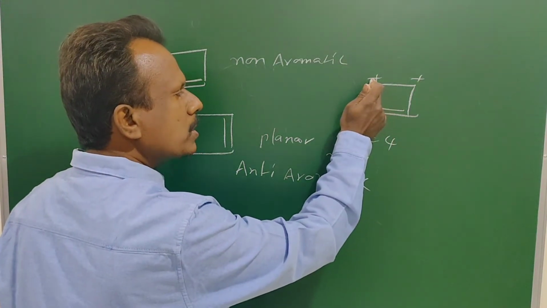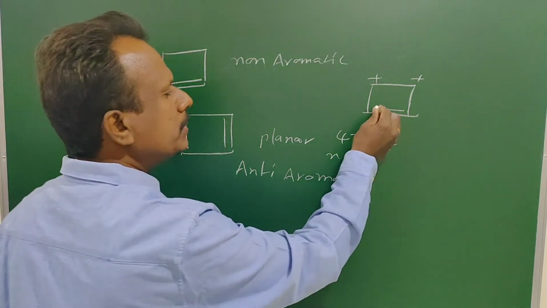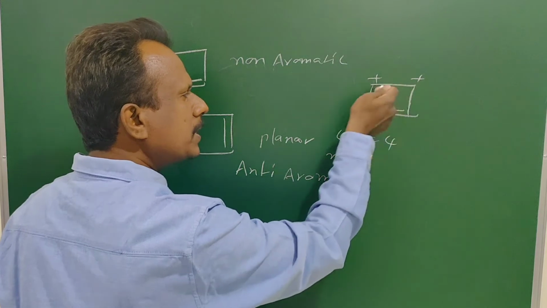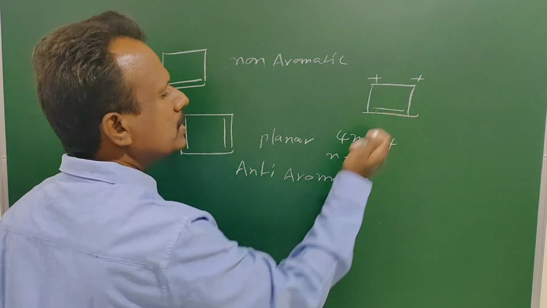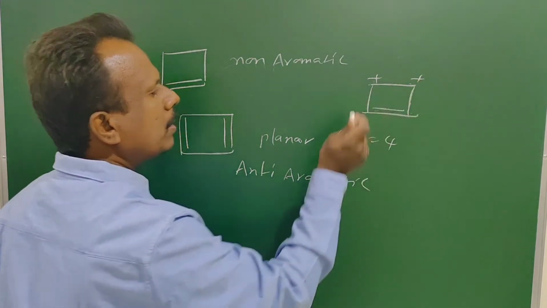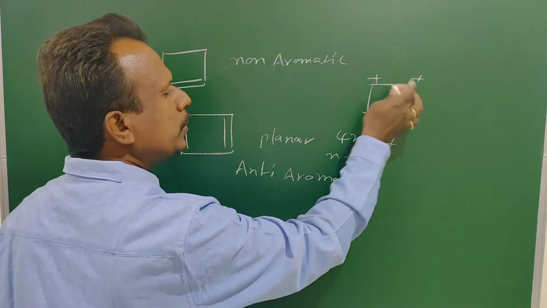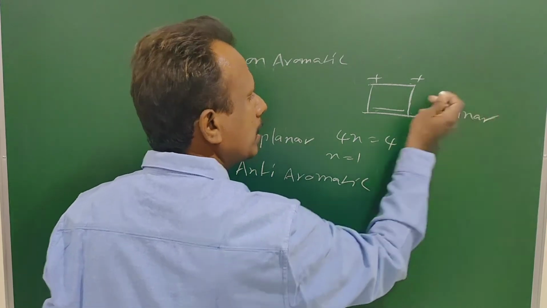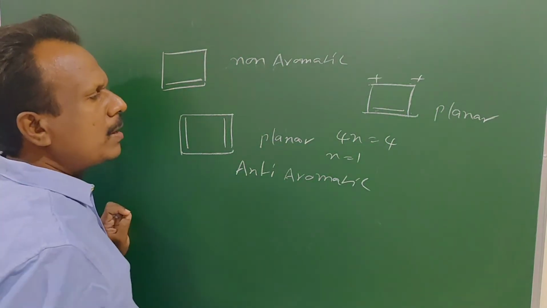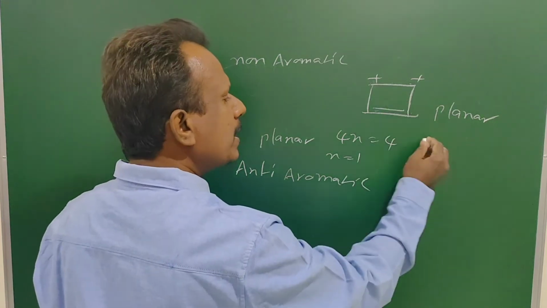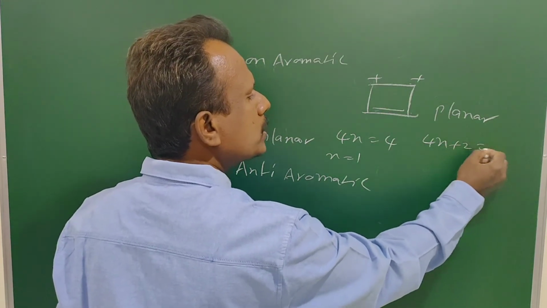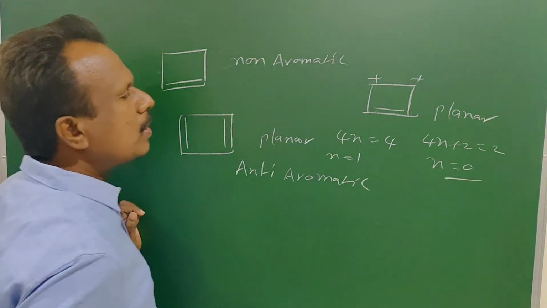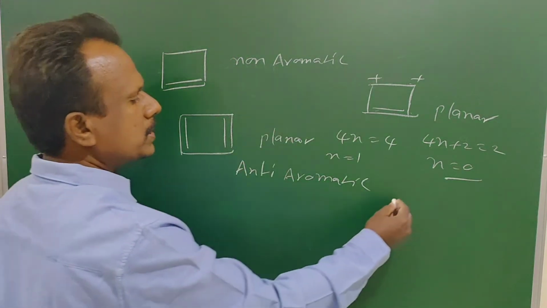Here, the positive charge is delocalized due to shifting of the pi bond. So these two charges are in resonance. Each atom is sp2 planar, since C plus is always sp2 planar. It is a planar dipositive ion and it obeys the Hückel rule: 4n plus 2 with n equal to 0. So it is aromatic.